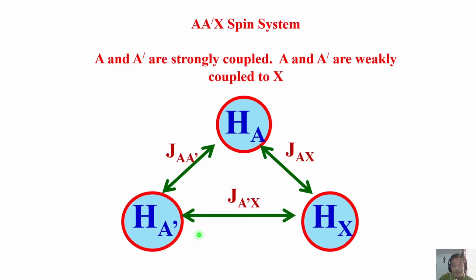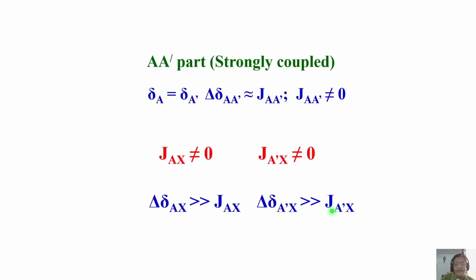Similarly, this is A'X and JAX, this one. So AA' are strongly coupled. Together, they are weakly coupled with the X spin. And such spectra are very easy to analyze. It is an AA' part. Delta A is equal to A'. The difference, delta AA', is close to JAA'. As a consequence, they are strongly coupled and it is non-zero. Of course, the coupling must be non-zero. If the coupling is zero, it will become A2.